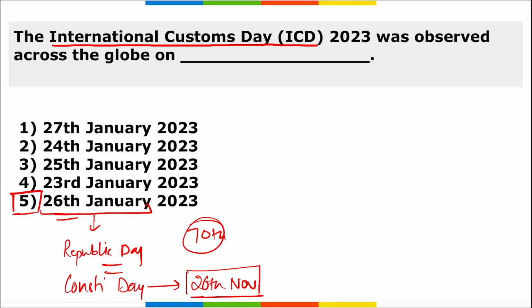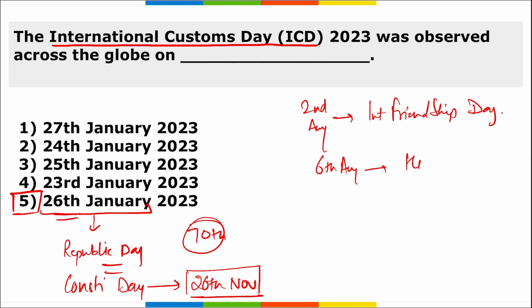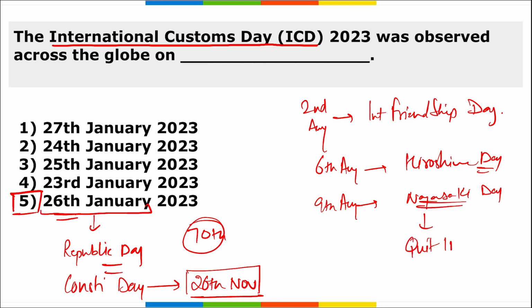Next, when do we observe International Friendship Day? 2nd August, we observe International Friendship Day. Alright, then Hiroshima Day, 6th of August. And when do we observe Nagasaki Day? Three days ahead of it, that is 9th of August, we observe Nagasaki Day. And remember, on the same day we observe Quit India Day. Similarly, on 12th of August we observe International Youth Day.